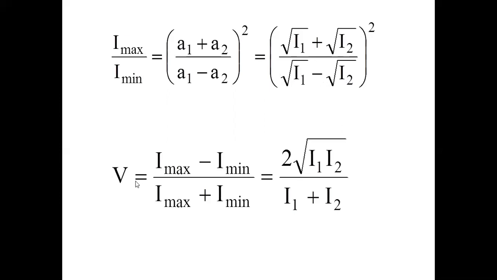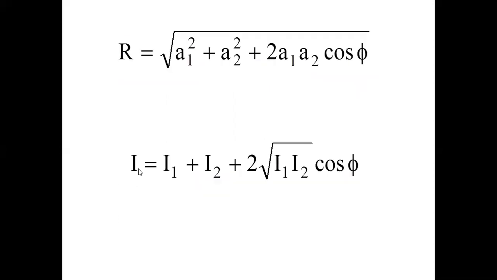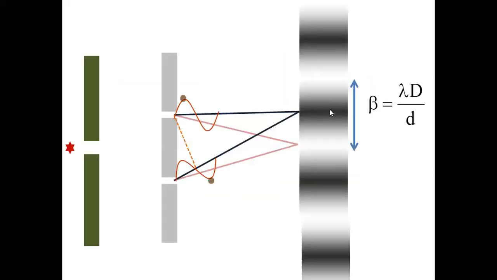Now, this is called fringe visibility. What do you mean by fringe visibility? You must have a dark fringe perfectly dark, a bright fringe perfectly bright. If there is a clear difference between bright and dark fringes, then the bright fringe should be very bright and the dark fringe should be very dark. That is called contrast, visibility. If the bright fringe is not very bright and the dark fringe is not very dark, you may not be able to distinguish between them. You can distinguish between the two fringes when they have high contrast. That means the bright fringe should be very bright, the dark fringe very dark. That ratio is called fringe visibility.